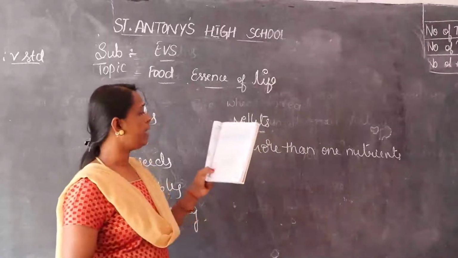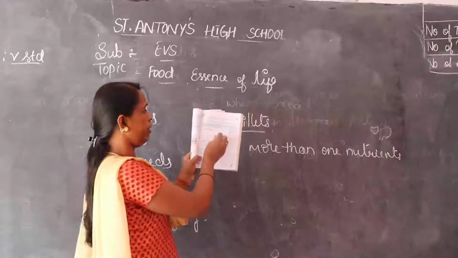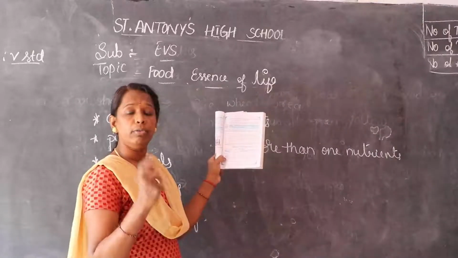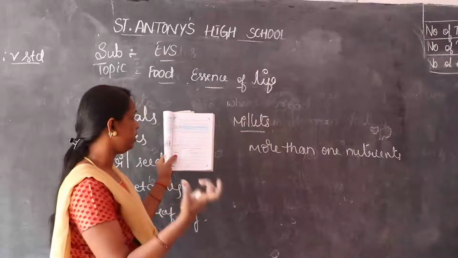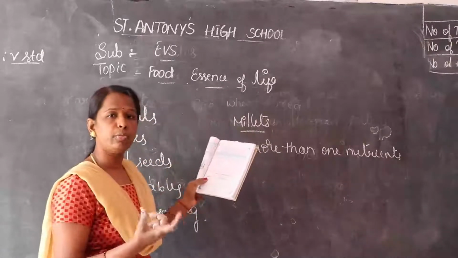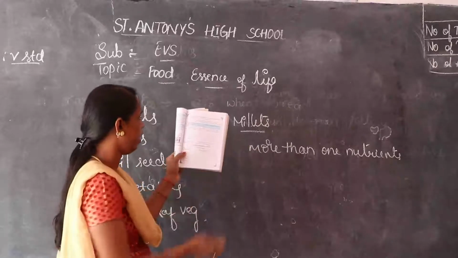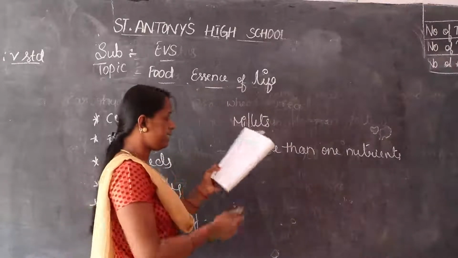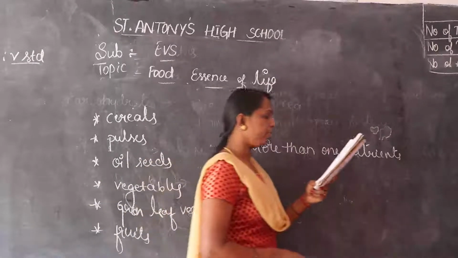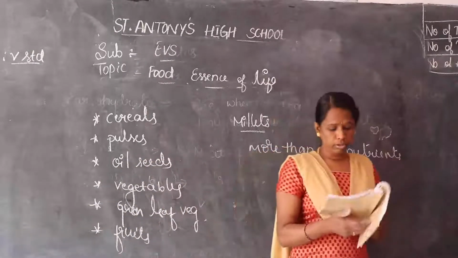So here you have to make a list of food prepared at your home. You have to write the food materials to make a food, or it may be the ingredients to make a dish. You have to write in this column. Page number 117, seasons. Season-wise we can eat some of the food. That also you have to write.